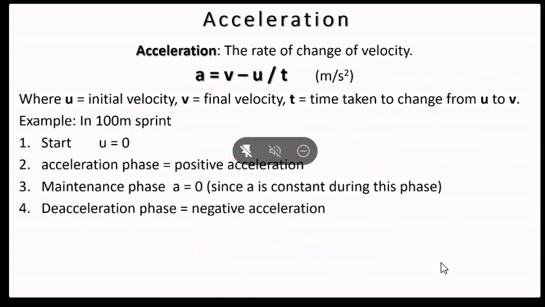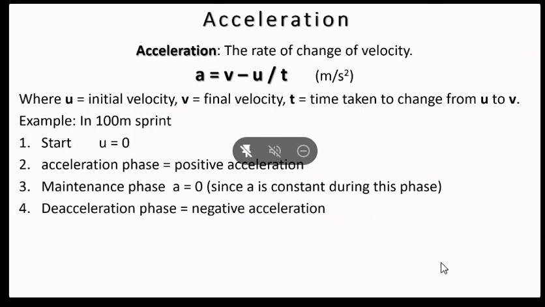Okay, so where we were, initially we started what is acceleration, and this is the 100 meter race, a very good example to give you all, where the value is starting as 0 and in finishing it is deceleration phase. So from start there is acceleration, maintenance is there, and the third one is the deceleration phase. I'll move further.